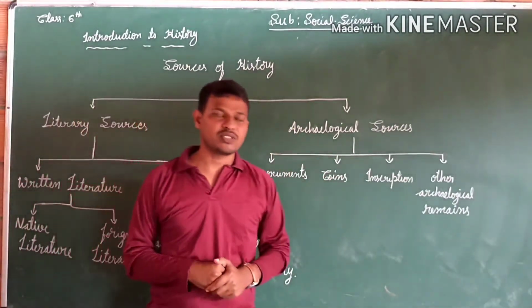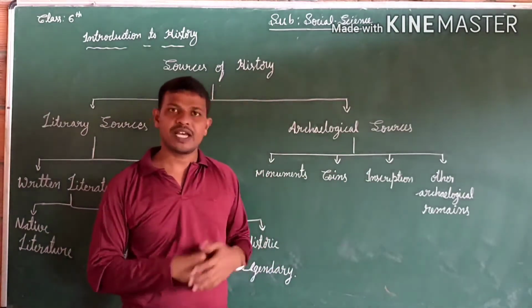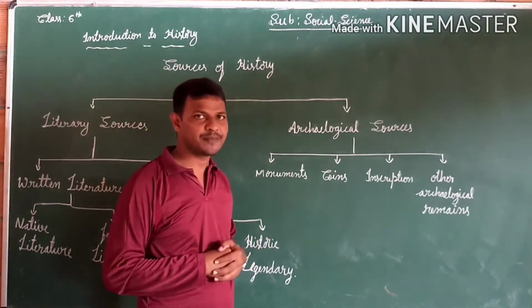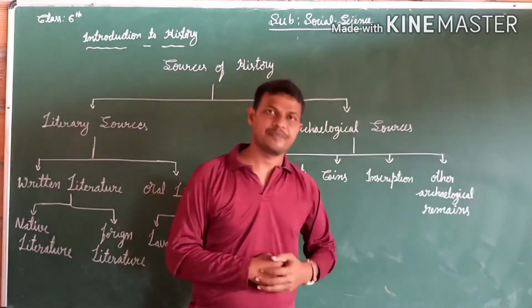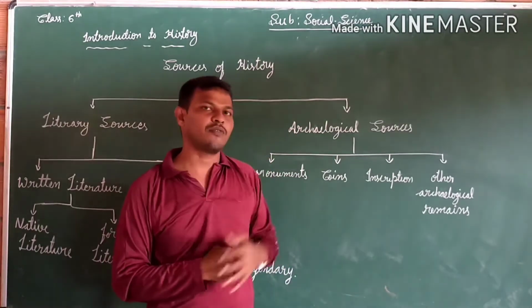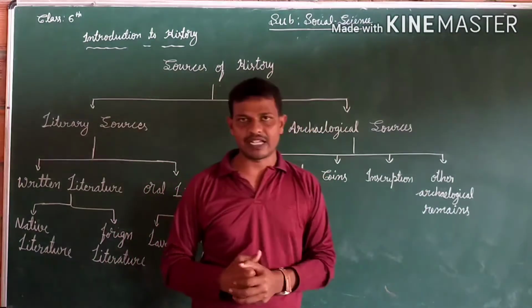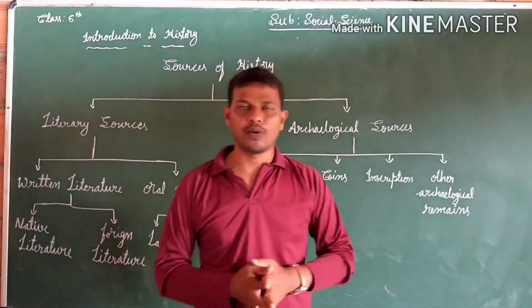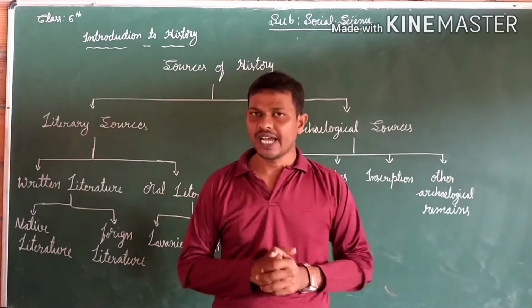Then archaeological sources are classified into four ways. The first one is monuments. I gave many examples about these monuments. And then coins, which are also helpful to us. And then inscriptions, which are also one type of source of the archaeological department, and other archaeological remains. What we found, many bones or pieces of pots, these kinds of things help us to know about the history.